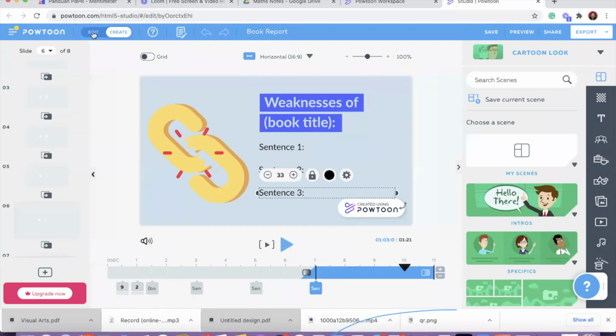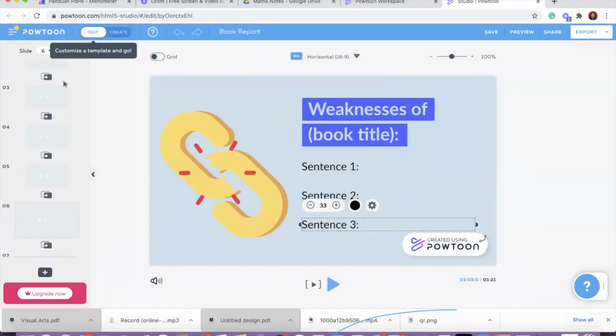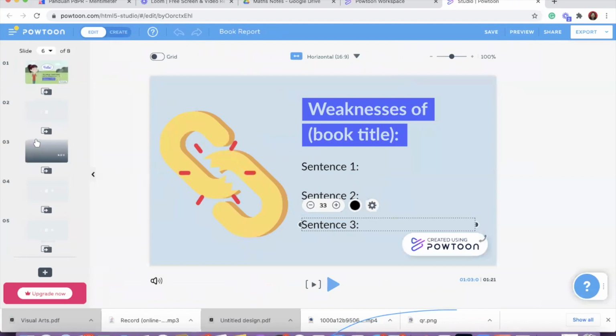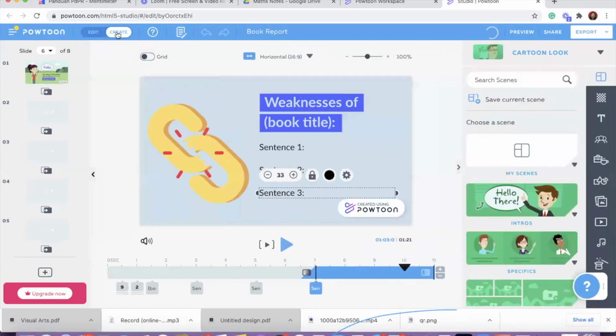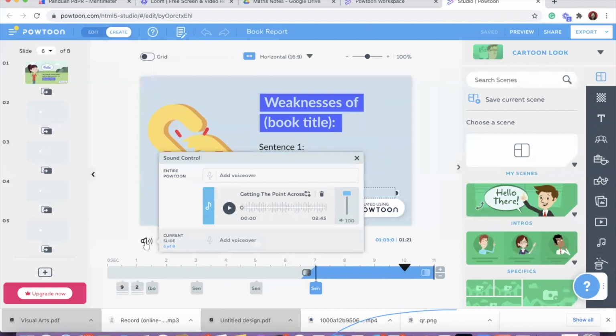If you have any free templates that you think you want to use for your class, just click edit the basic and you can export it down. But if you want to do advanced editing where you change the edit to create, you need to know a lot of things. You need to understand the timeline. You need to understand how the audio works.